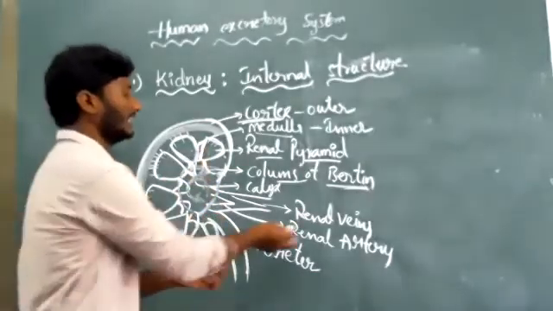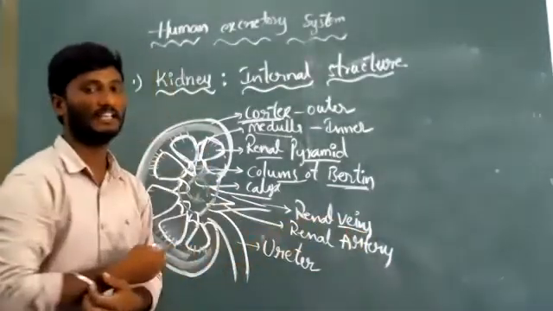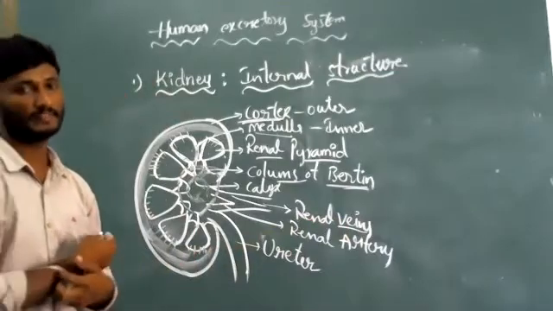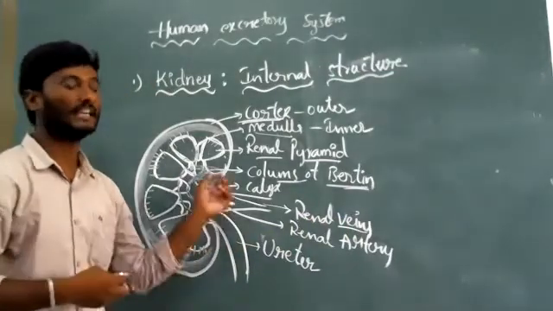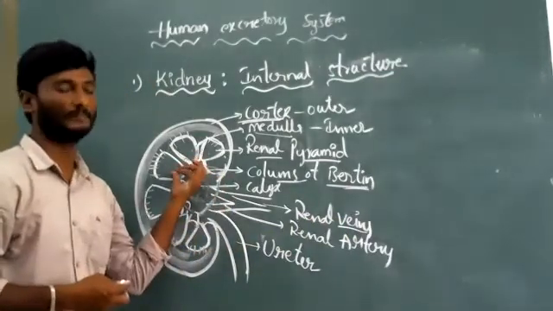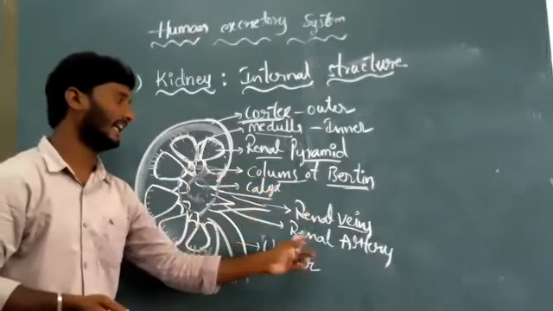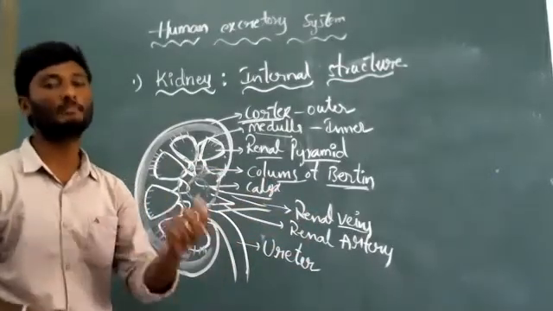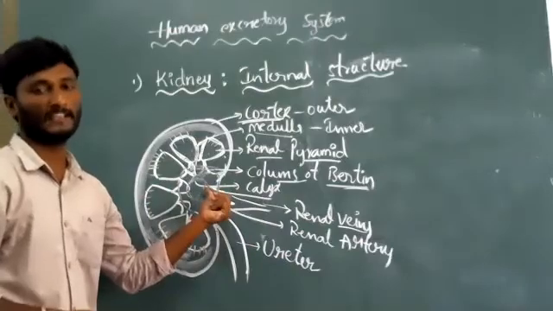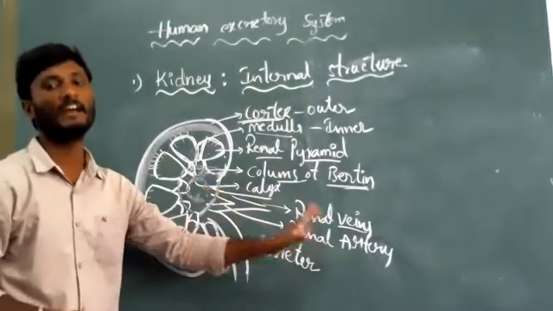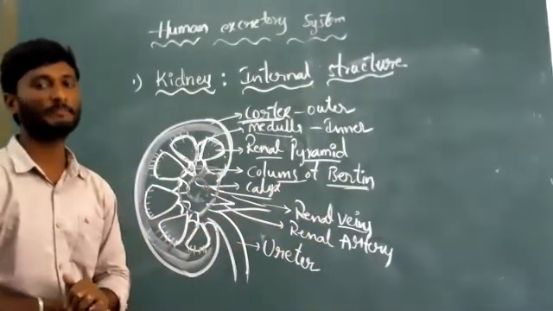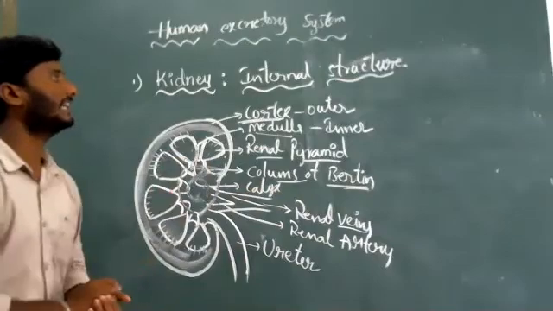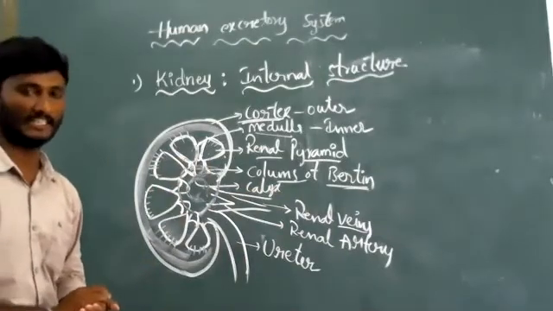Look here. The renal veins collect deoxygenated blood from the kidney, and the renal artery supplies oxygenated blood to the kidney. That is the function of the arteries. This is one of the internal structures of the kidney.